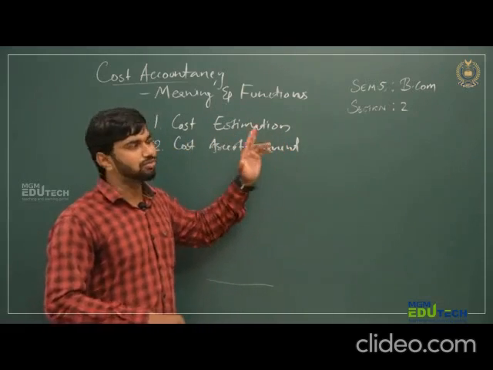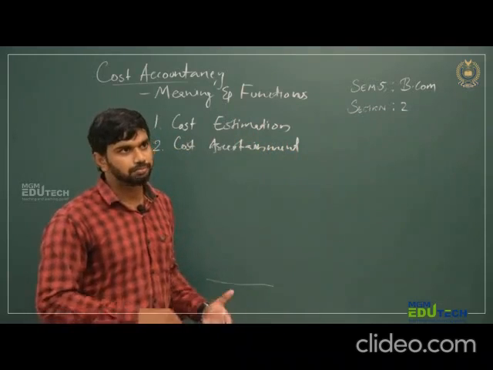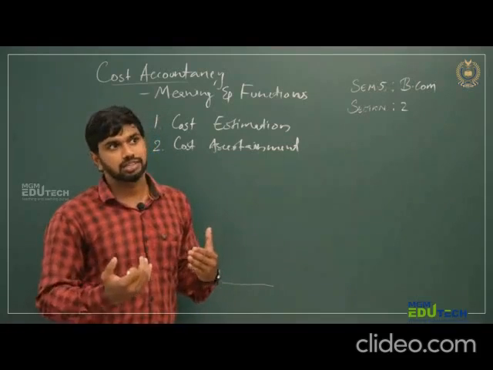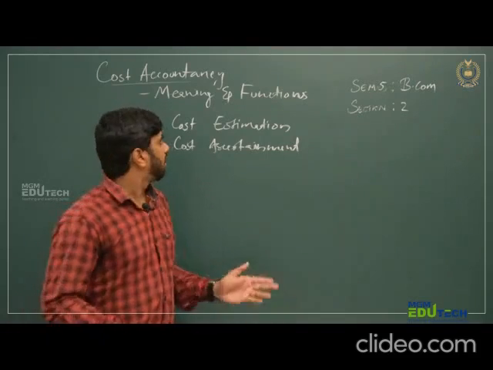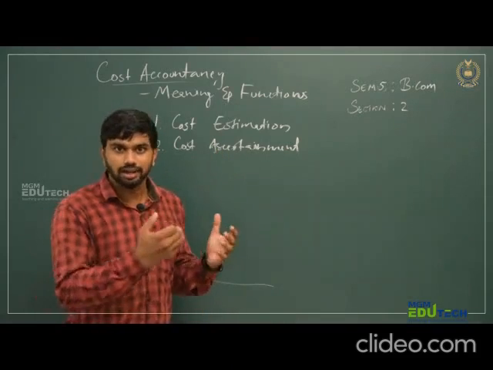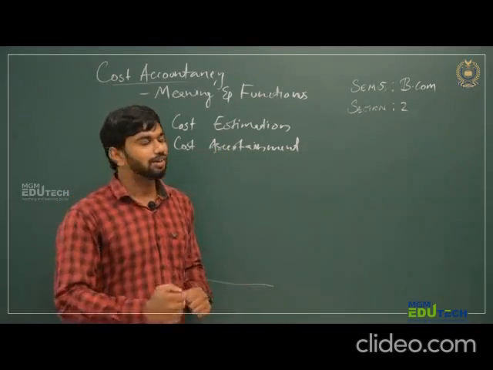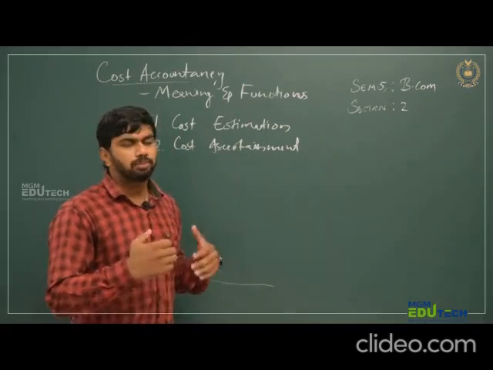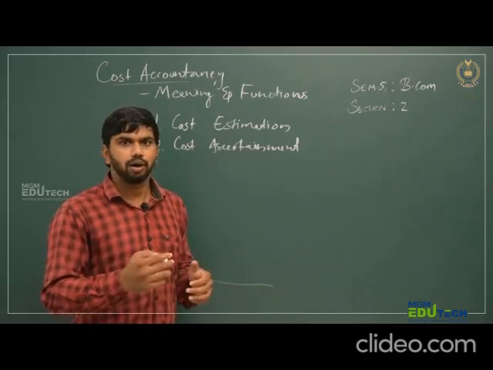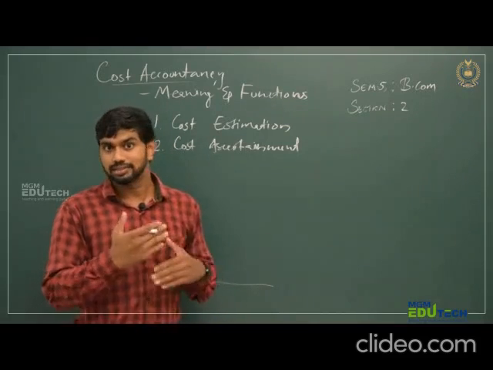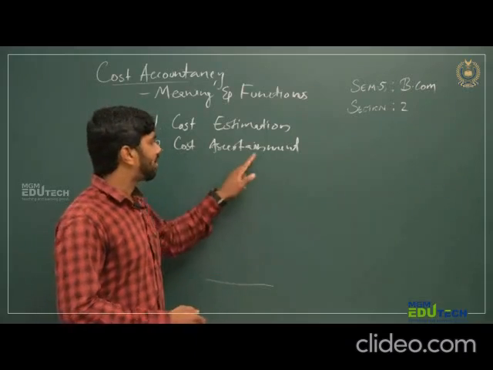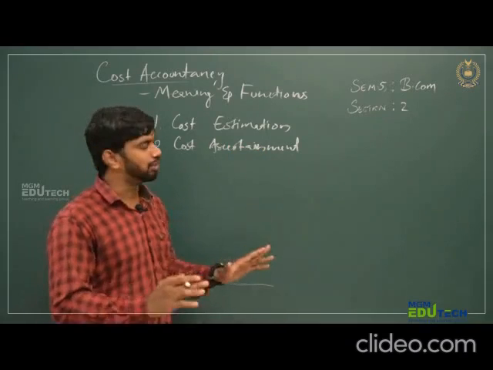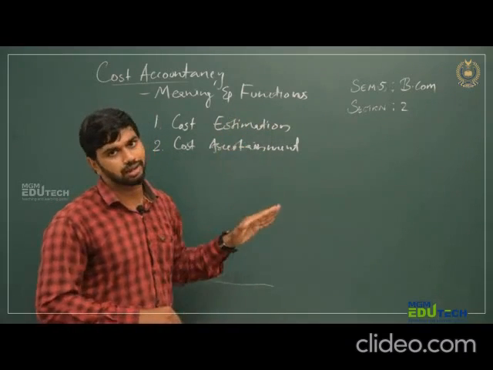So once again, going through the steps. Cost estimation means we are predicting before an event happens. That means we are predicting before the purchase that the purchase price may be rupees 1 lakh. And cost ascertainment means the real cost will be understood. Here we can understand it from the invoice of the purchase. When we look at the invoice, it is found to be 1,10,000. That is the actual cost. So understanding the actual cost is cost ascertainment. I hope the differences between estimation and ascertainment are clear.